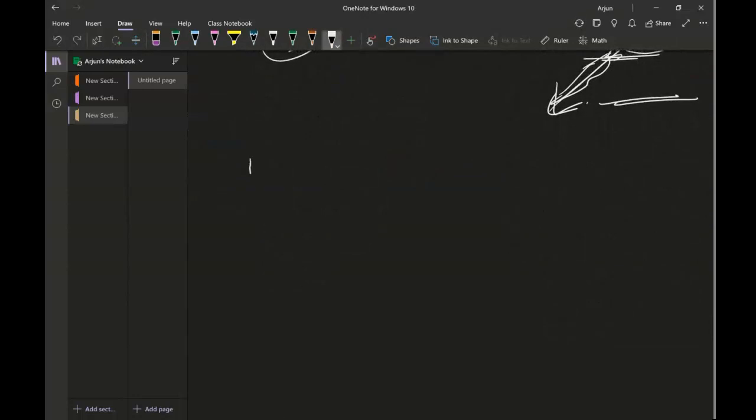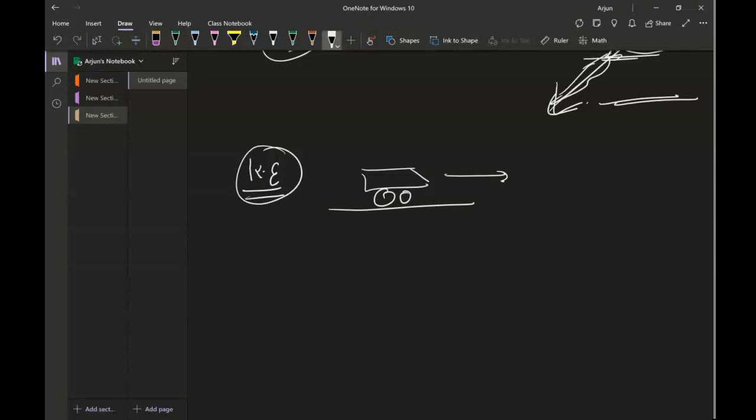Now, with that, I'm going to talk about kinetic energy also. As I said, kinetic energy means the energy of a body because of its motion. So if this is a car which is moving in the forward direction, it will have kinetic energy, and the formula for kinetic energy is half mv squared.